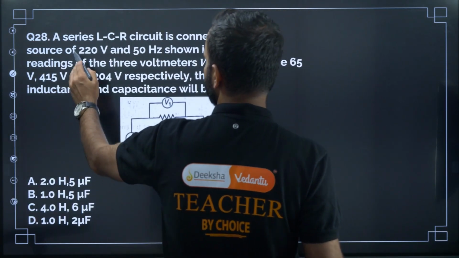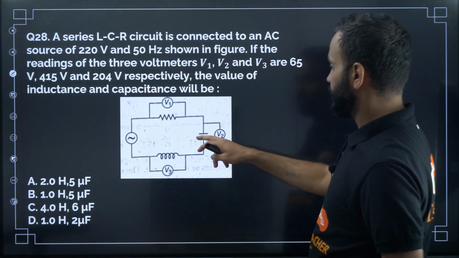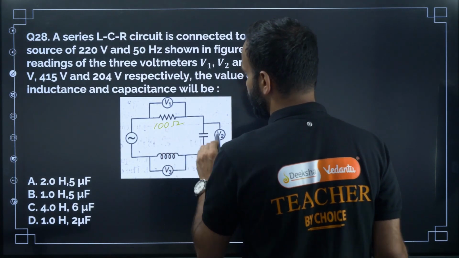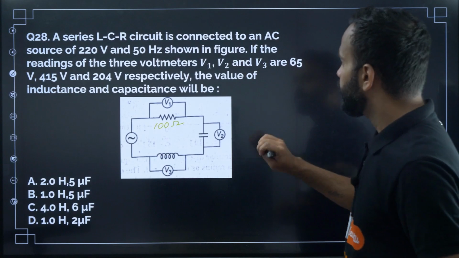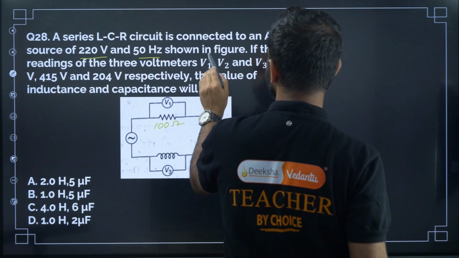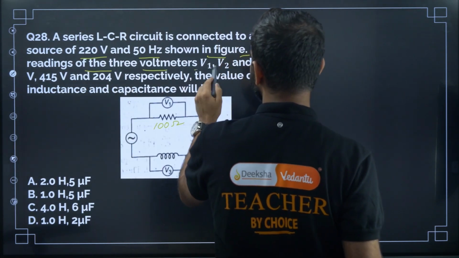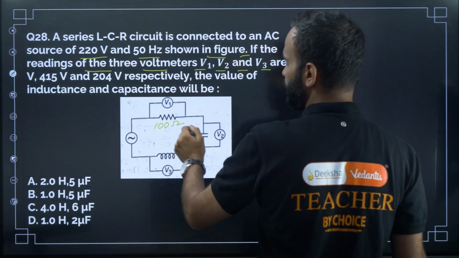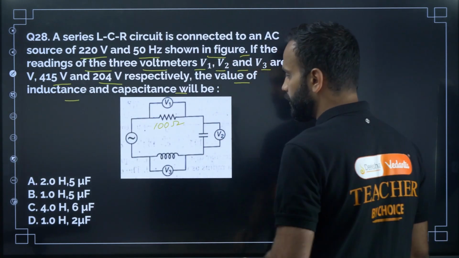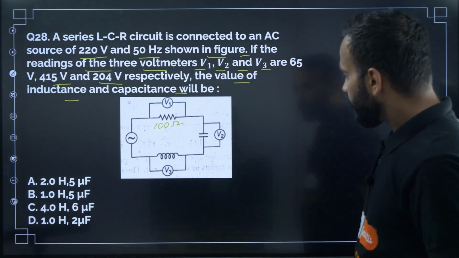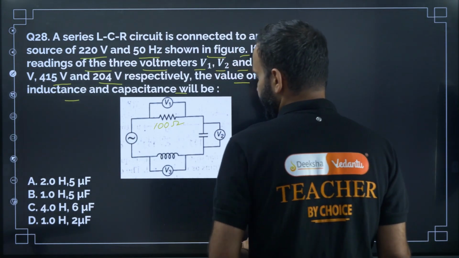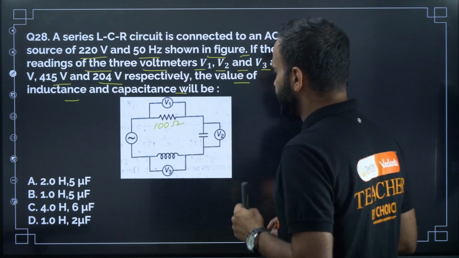Question number 28. Before that there is a small correction: here the resistance is 100 ohm, it is given. An LCR circuit is connected to an AC source of 220 volt and 50 hertz as shown in the figure. If the readings of the 3 voltmeters V1, V2, V3 are 65 volt, 415 volt and 204 volt respectively, the value of inductance and capacitance will be. Sorry, inductance and capacitance we need to find.